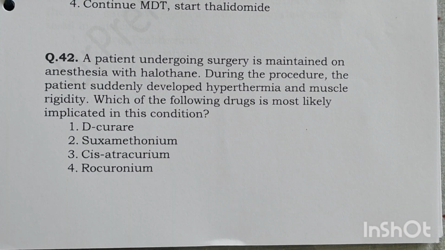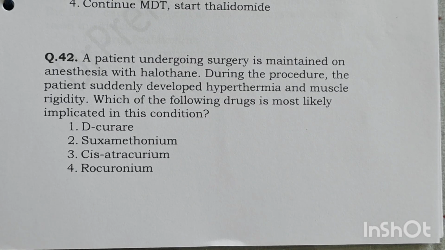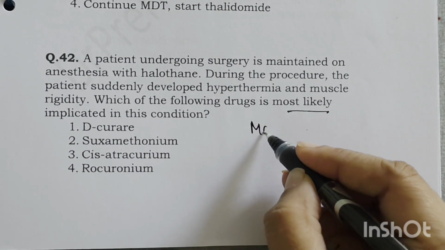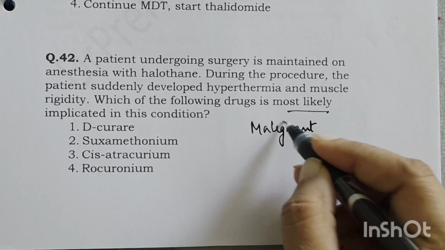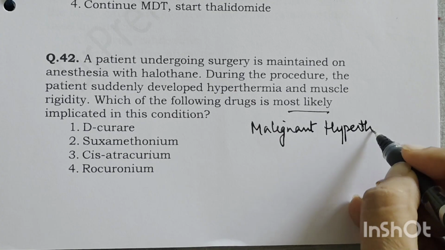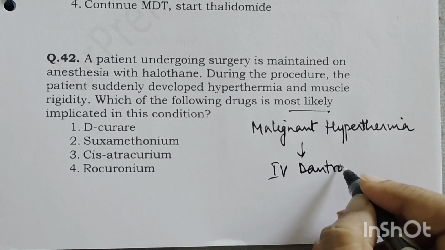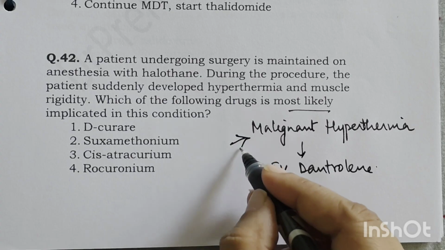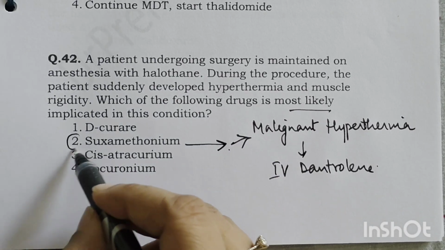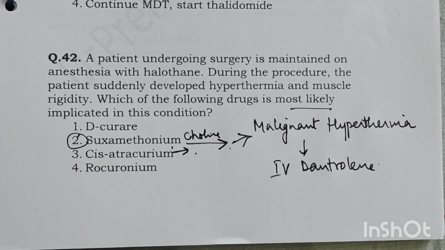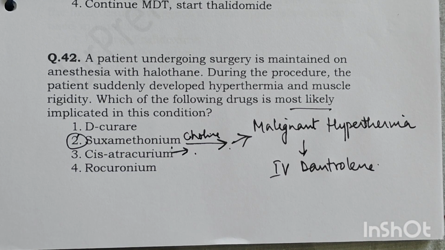A patient undergoing surgery is maintained on anesthesia with halothane. During the procedure, the patient suddenly developed hypothermia and muscle rigidity. So which of the following drug is most likely implicated? Now, this is malignant hyperthermia because of halothane, and the treatment for malignant hyperthermia is IV dantrolene. Remember that. And the drug which is implicated is succinylcholine. So this drug can be a triggering agent along with halothane.